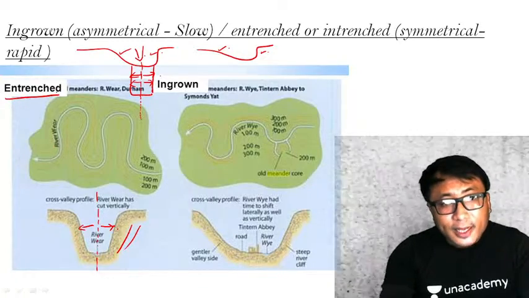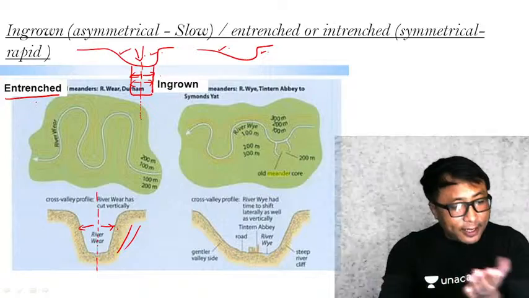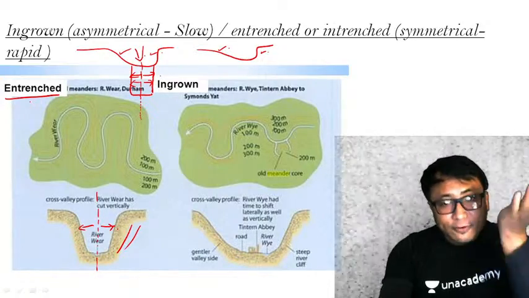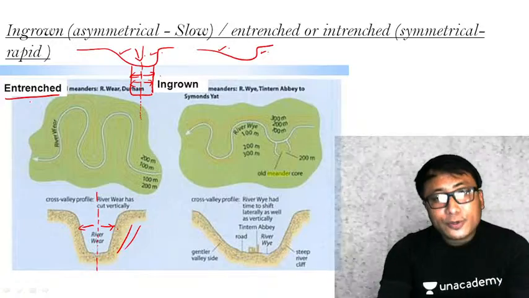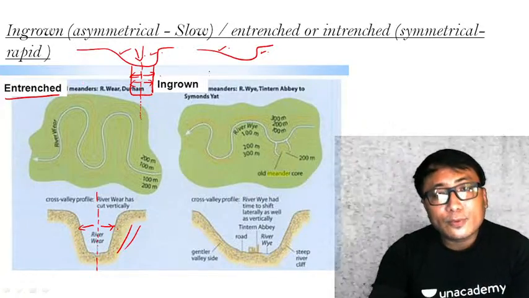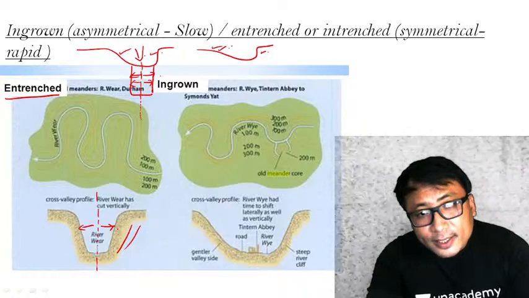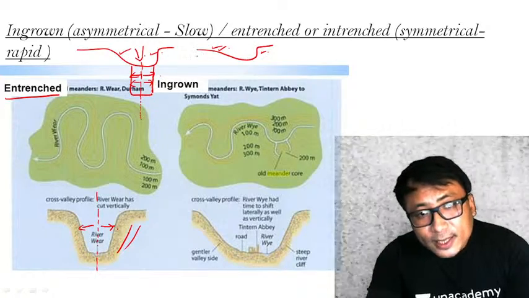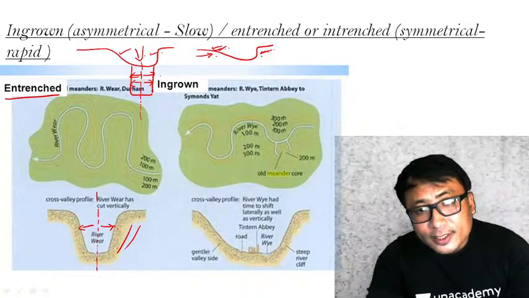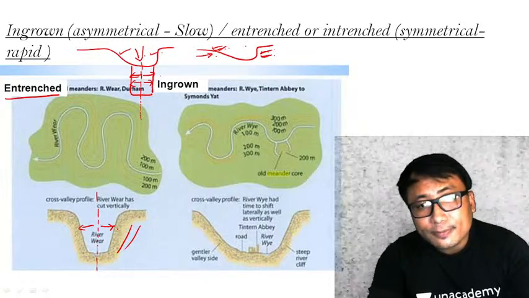Entrenched meander. Now say for example, if the river rejuvenation or upliftment of the surrounding landform is very slow, then what will happen? The original meander has this profile. On this side, the convex side, sedimentation, and on the concave side there is erosion, so it is not symmetrical.